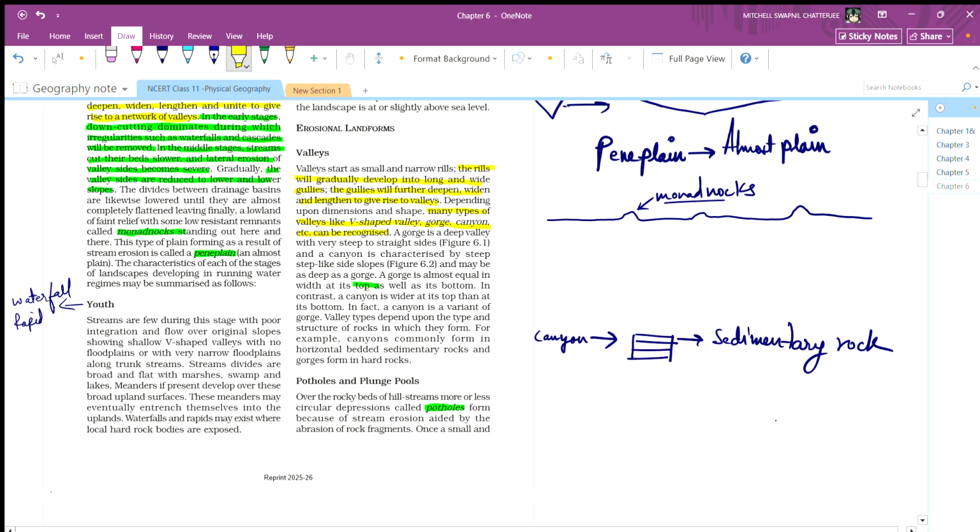A gorge is almost equal in width at the top as at the bottom. This is basically a gorge.